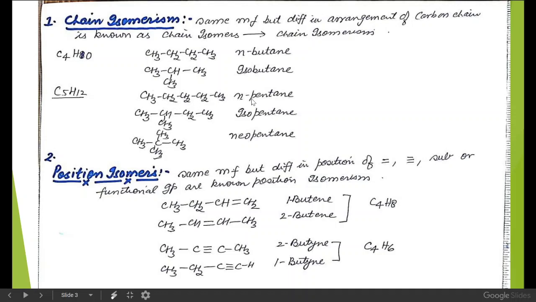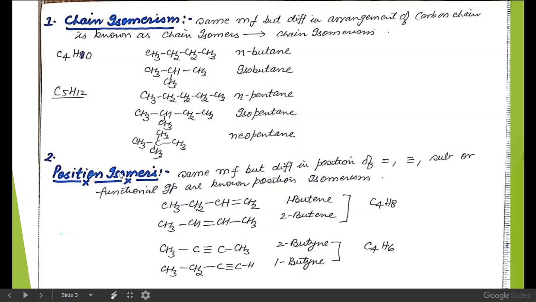Normal pentane, isopentane and neopentane, all these three compounds have the same molecular formula C5H12, but normal pentane contains a chain of 5 carbon atoms, isopentane contains a chain of 4 carbon atoms, and neopentane contains a chain of 3 carbon atoms. Although they have the same molecular formula, there is a difference in the arrangement of carbon chain. So they are chain isomers of each other.